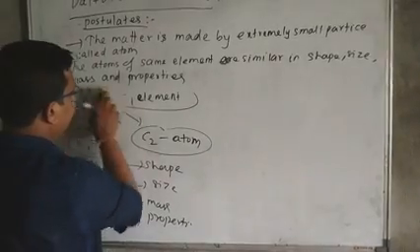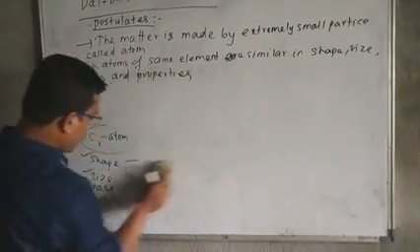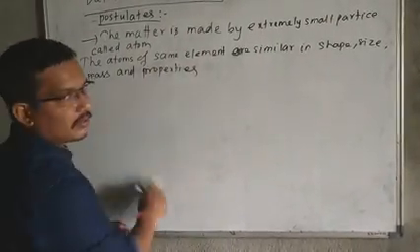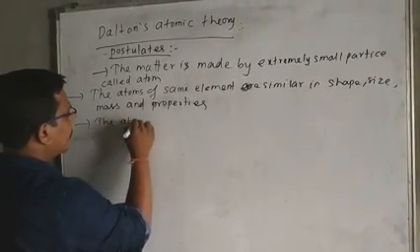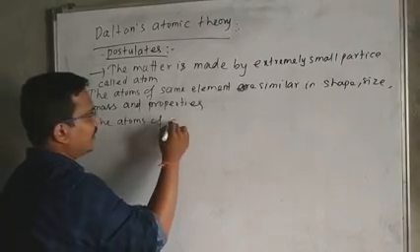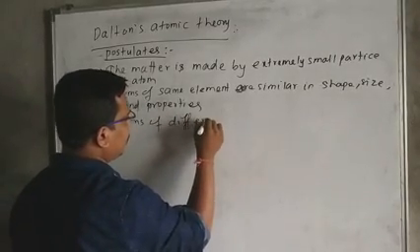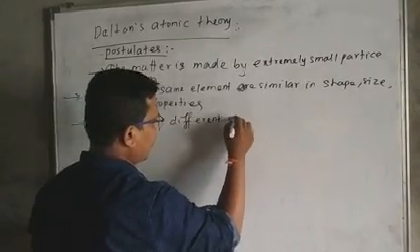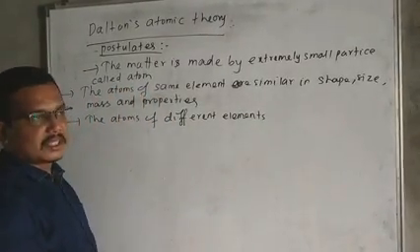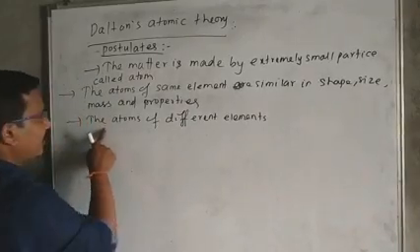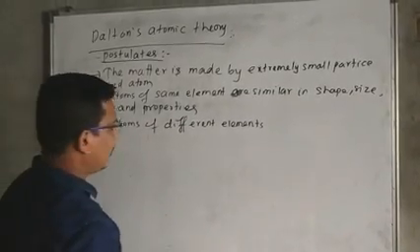Next point. What will be the next point of Dalton's atomic theory? The atoms of different elements. In the second point, we thought about atoms of the same element. In the third point, we think about atoms of different elements.